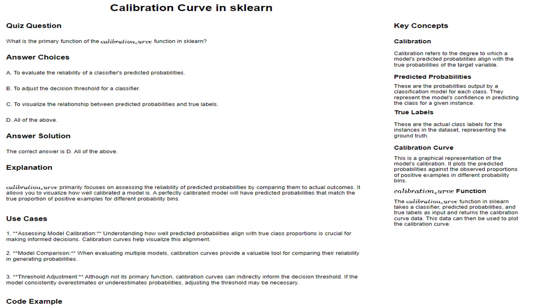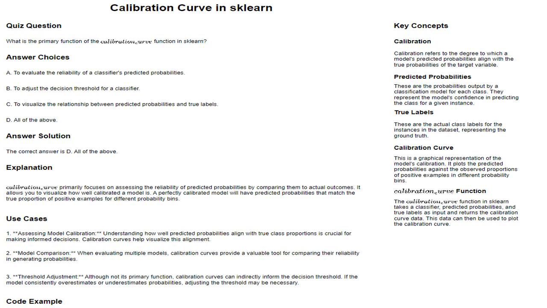A. To evaluate the reliability of a classifier's predicted probabilities. Calibration curve primarily focuses on assessing the reliability of predicted probabilities by comparing them to actual outcomes. It allows you to visualize how well calibrated a model is. A perfectly calibrated model will have predicted probabilities that match the true proportion of positive examples for different probability bins. True.